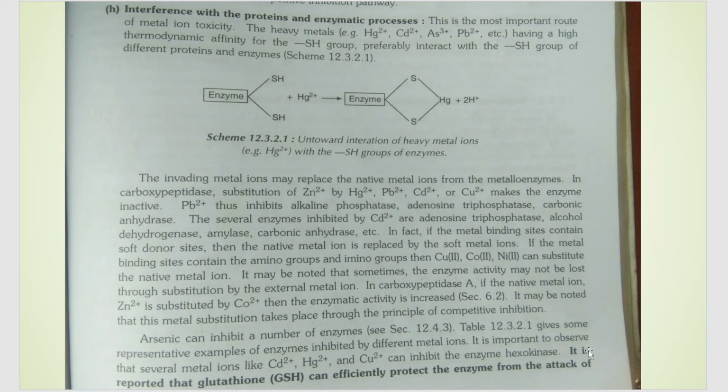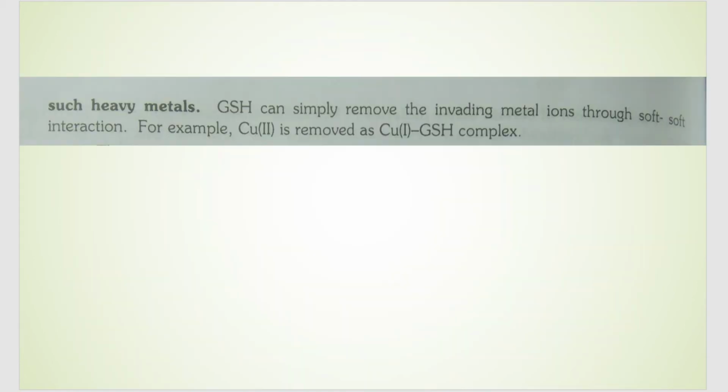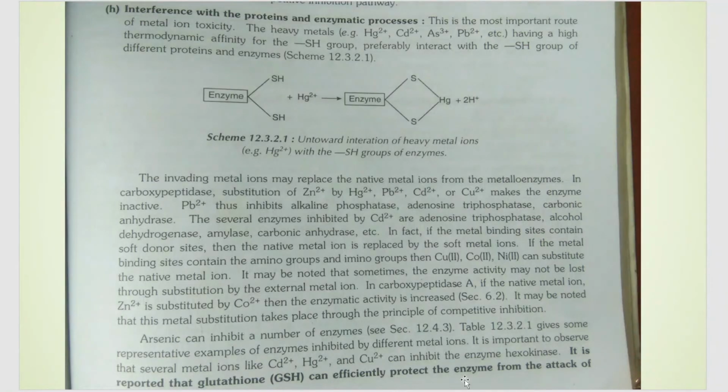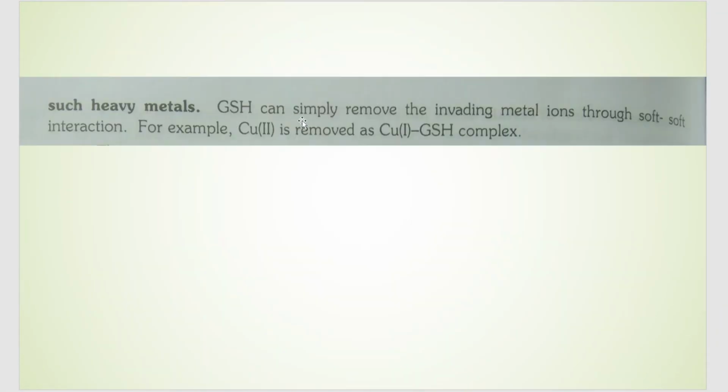And one thing you have to note, that GSH, that is glutathione, can protect the enzymes from the attack of these metal ions. How does GSH do that? GSH forms a bond or forms a complex with that incoming toxic metal ion, because of which that metal ion is not free at all to go and replace some other metal ion in its site. So GSH is one such protein that can protect the enzymes from getting deactivated, by forming a bond with this incoming toxic metal ion.